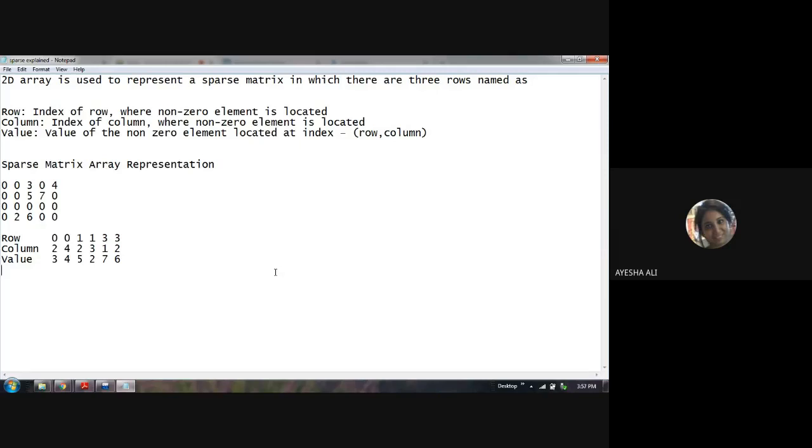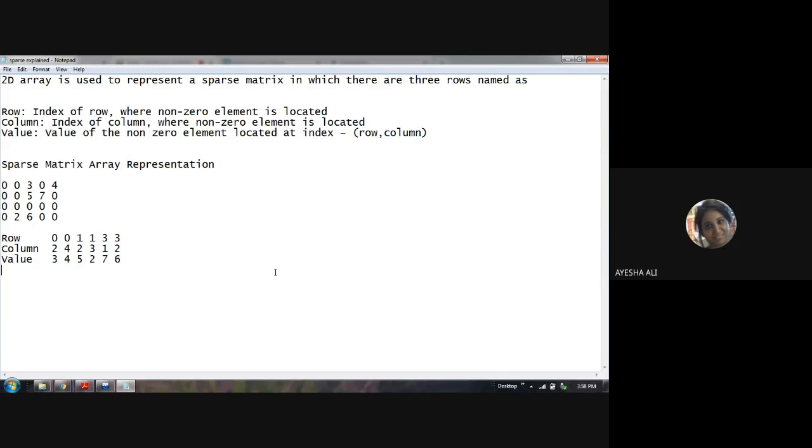For row, we only take those row indices into account where the non-zero value is present. Same goes for column. And lastly, the term value denotes the non-zero elements which you have in your matrix.